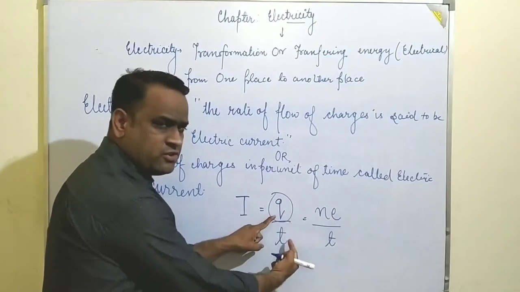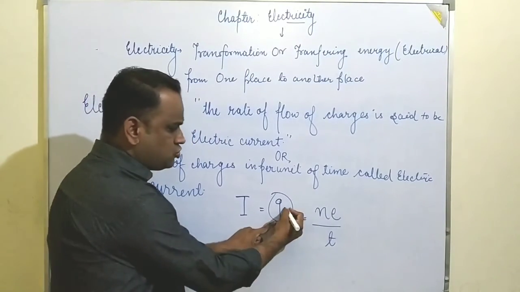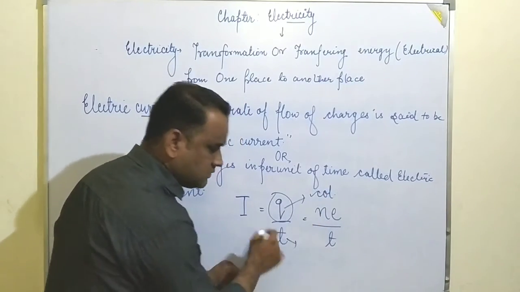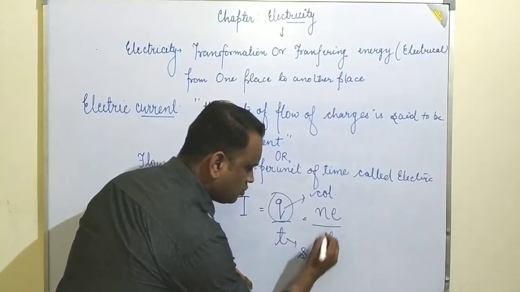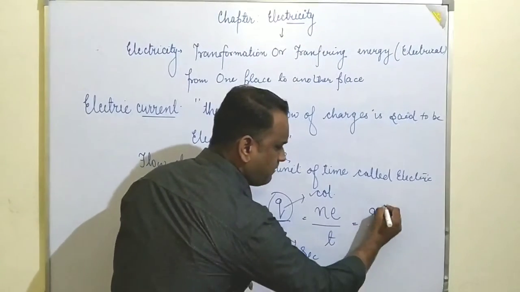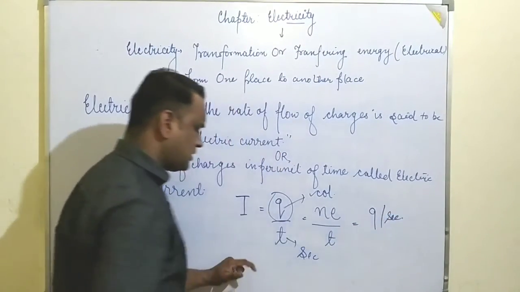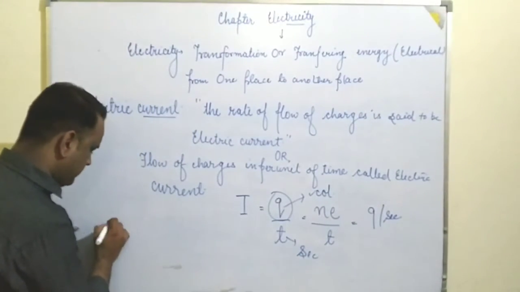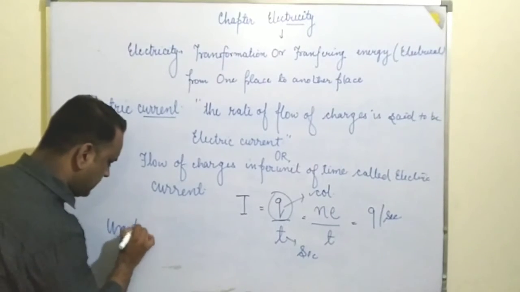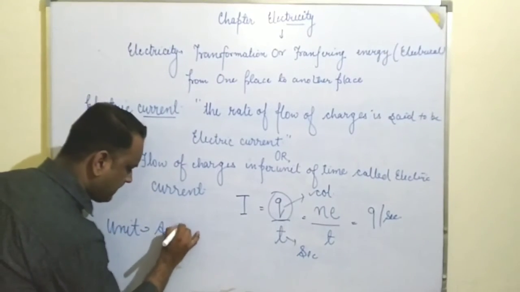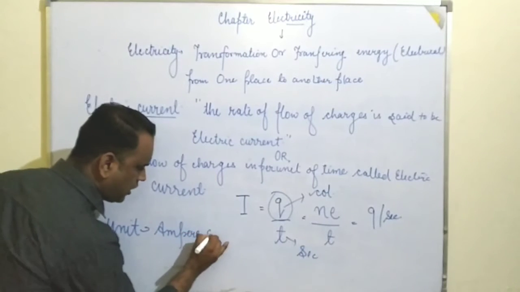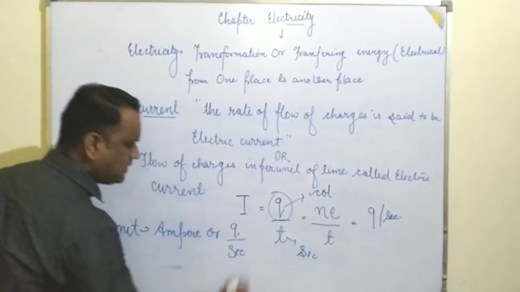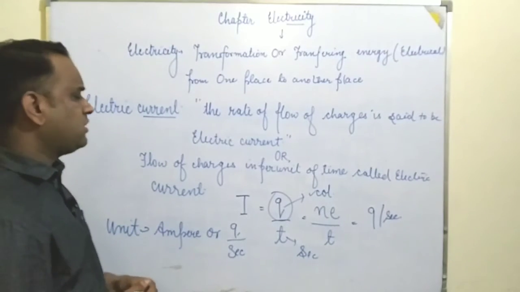Now the SI unit: charge is in coulomb and time is in second. So coulomb per second, or ampere, is the SI unit of electric current.